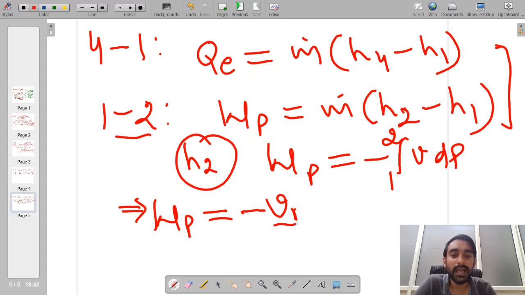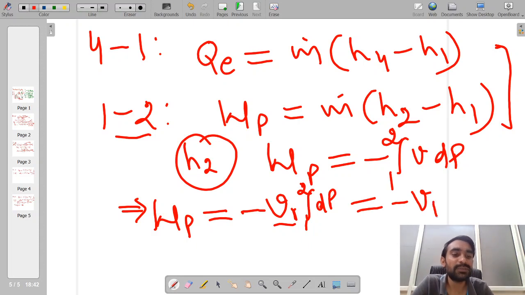So we can simply find the value from the saturation table, and it will come out to be the integration of dP from point number 1 to point number 2, and ultimately we will find minus specific volume of 1 into P2 minus P1.